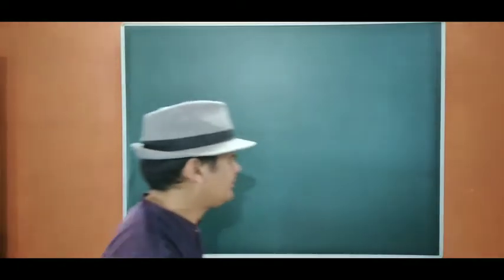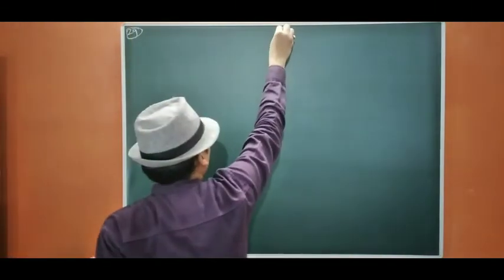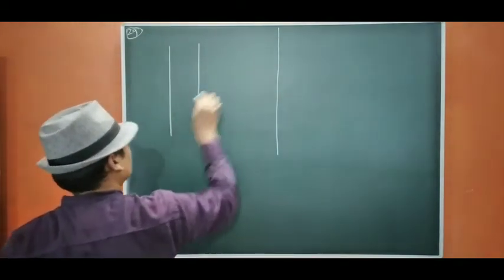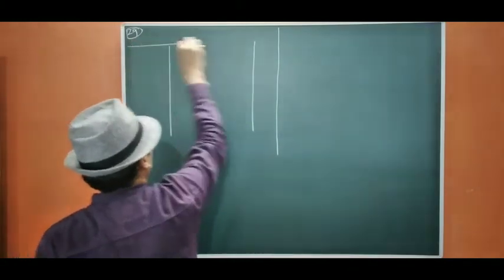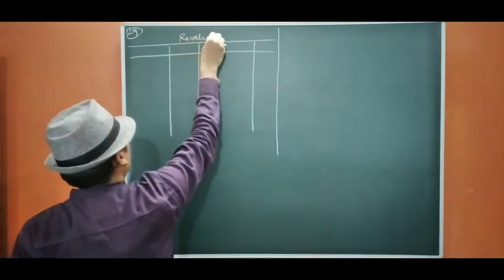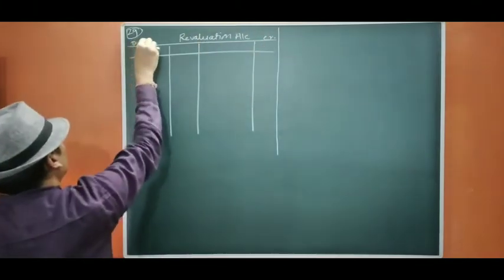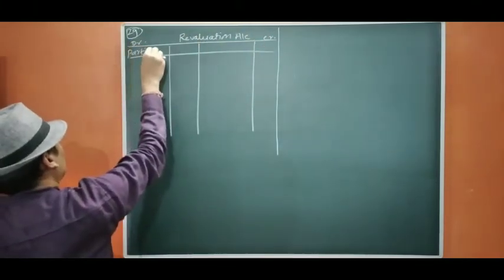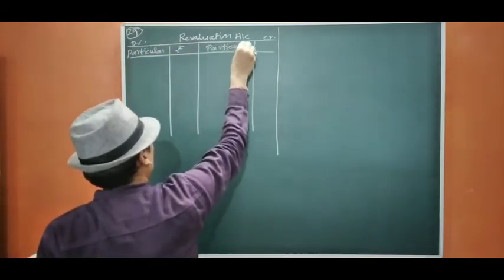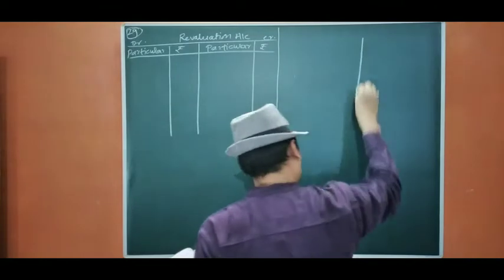Question number 29. Okay. Revaluation account. It is a nominal account that you have to remember always. Okay. Now we have to prepare balance sheet.